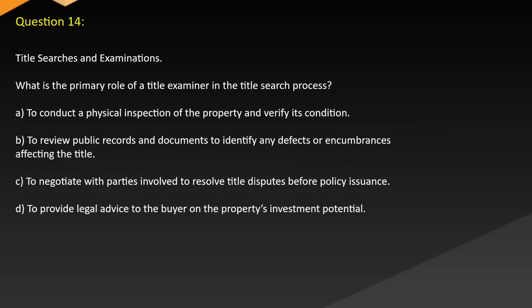Question 14. Title searches and examinations. What is the primary role of a title examiner in the title search process? A. To conduct a physical inspection of the property and verify its condition. B. To review public records and documents to identify any defects or encumbrances affecting the title. C. To negotiate with parties involved to resolve title disputes before policy issuance. D. To provide legal advice to the buyer on the property's investment potential.